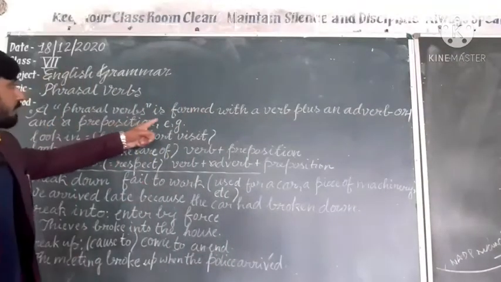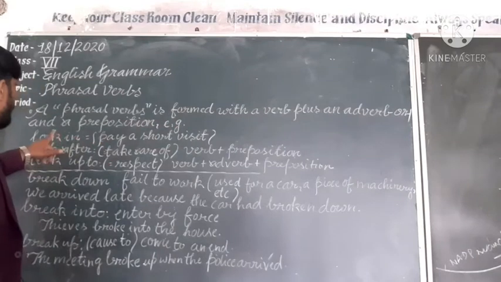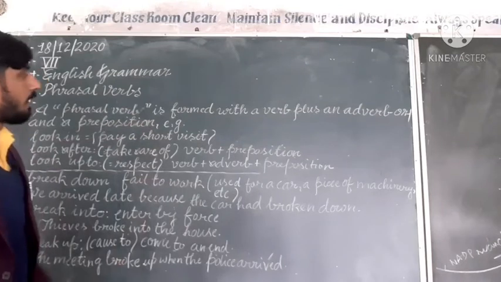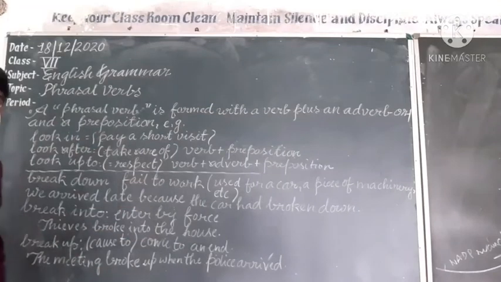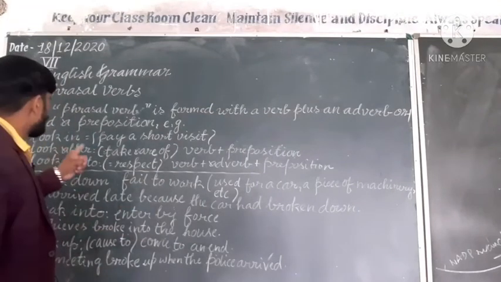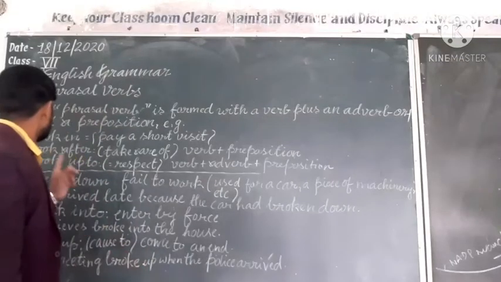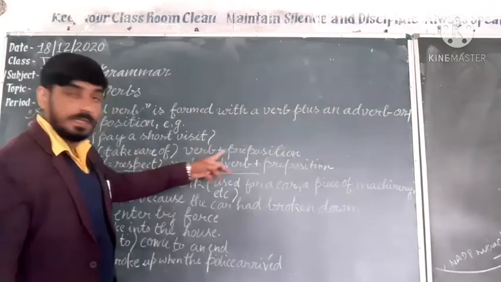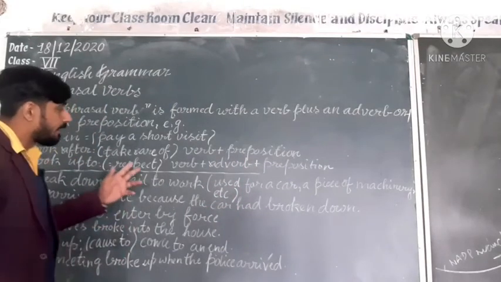A phrasal verb is formed with a verb plus an adverb or a preposition. Understand? See the example. Look in: pay a short visit. Afterward, the second one, look after: take care of, verb plus preposition. The third one is look up to, which means respect: verb, adverb and preposition. Understand?